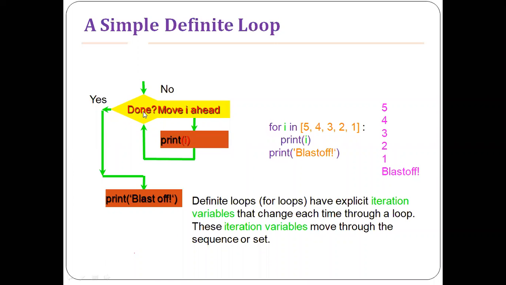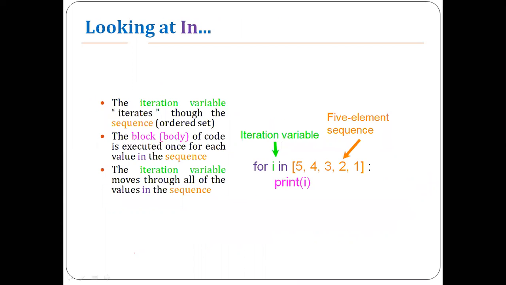Once there are no more items in the list, it will print the value called blast off on the terminal, right? This is your output, looks something like this: 5, 4, 3, 2, 1, and finally blast off. So the iteration variable iterates through the sequence, that is the ordered set. i is called the iteration variable, and this 5, 4, 3, 2, 1 is called a set. The block of the body code is executed once for each value in the sequence.